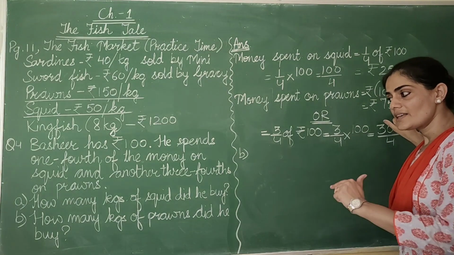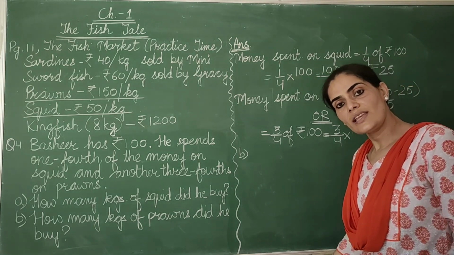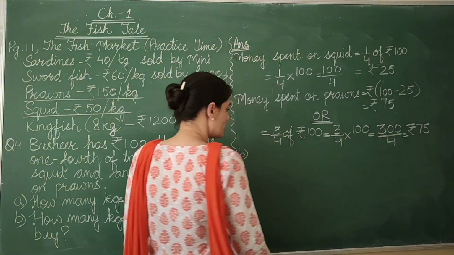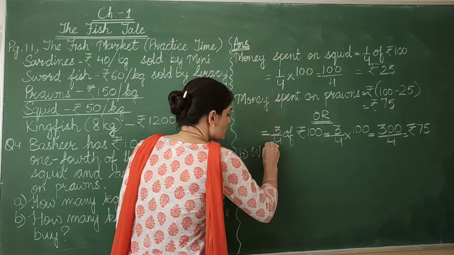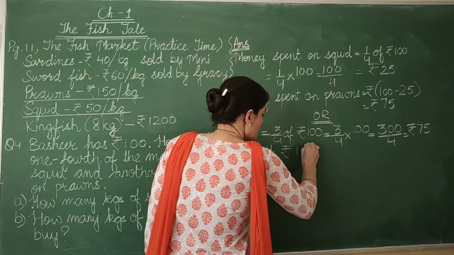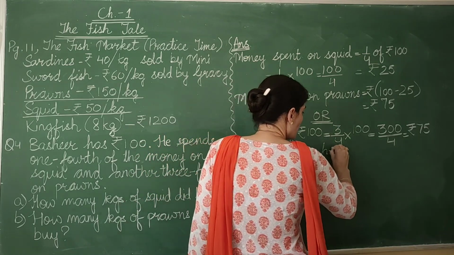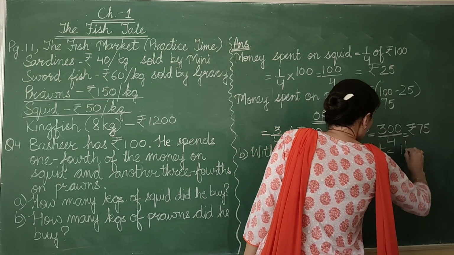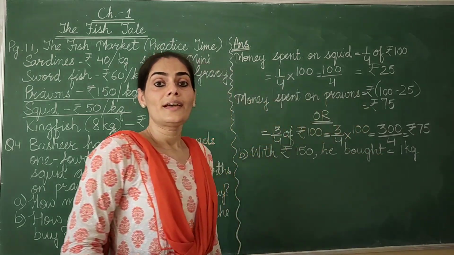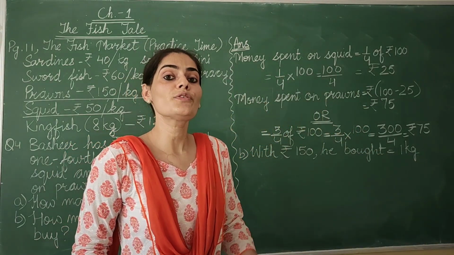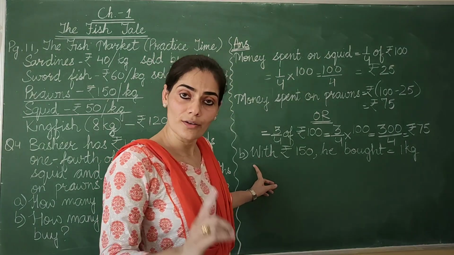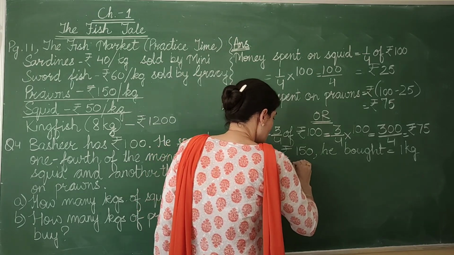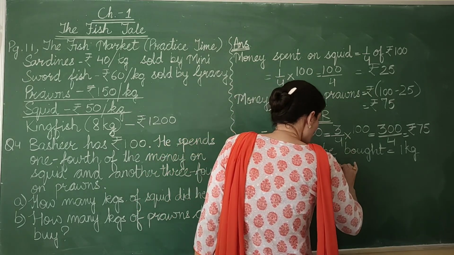As we have done A, in the same way, we are going to do part B. Just look here. We'll write with rupees 150 he bought 1 kg. I want to find it for 75. So before that, I'll find out for 1. So with rupee 1, he bought,